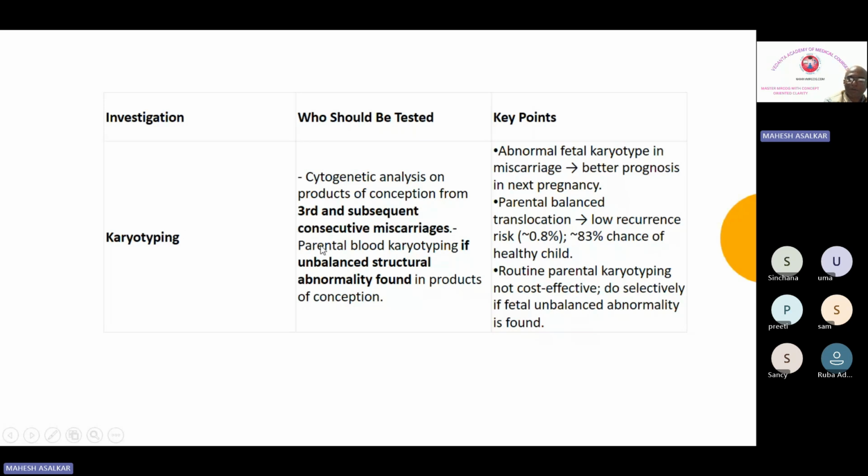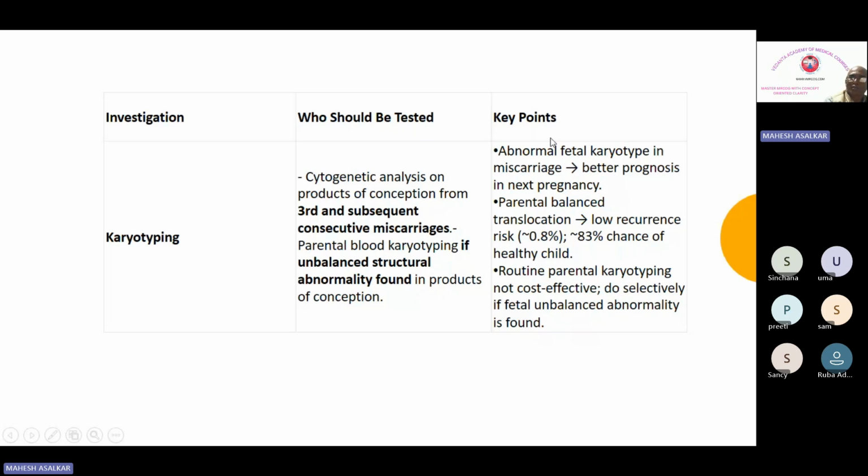Second, what you have to do is parental blood karyotyping if an unbalanced structural abnormality is found in products of conception. So if your karyotyping in the RPOC is abnormal, then you go ahead with the parental karyotyping. They don't expect that you do the parental karyotyping simultaneously. First, you have to send the karyotyping of the third RPOC. If it is abnormal, then you carry out parental blood karyotype.